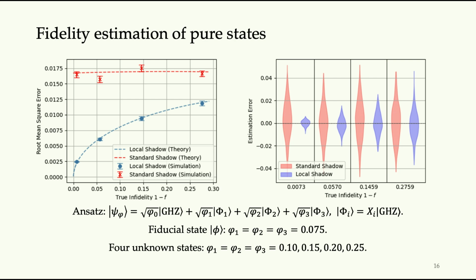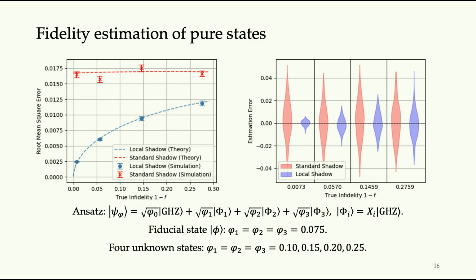In this example, we use an ansatz where it is a pure state characterized by 4 different parameters, which represent the probability amplitudes of a pure state. And we pick a fiducial state, and then we estimate the fidelity between that and 4 different unknown states. That's why there are 4 data points here.